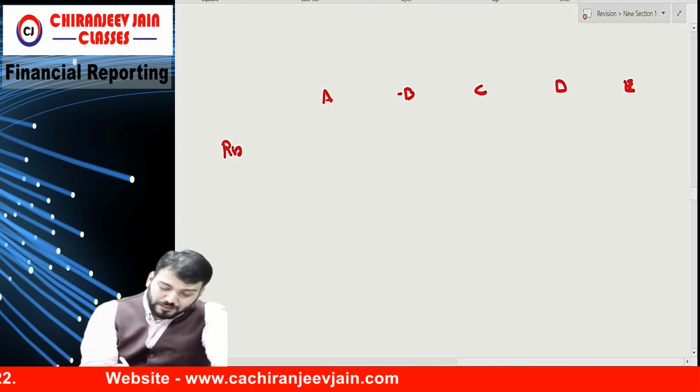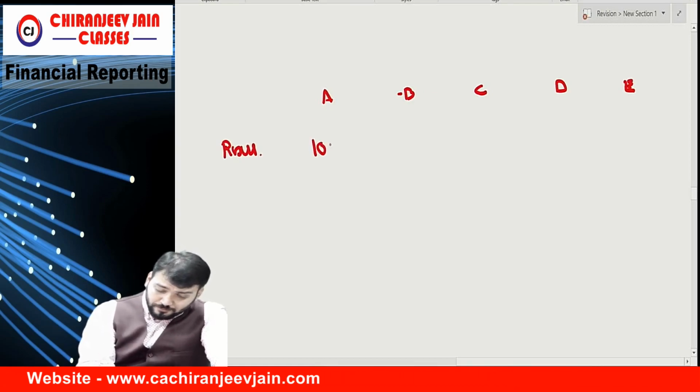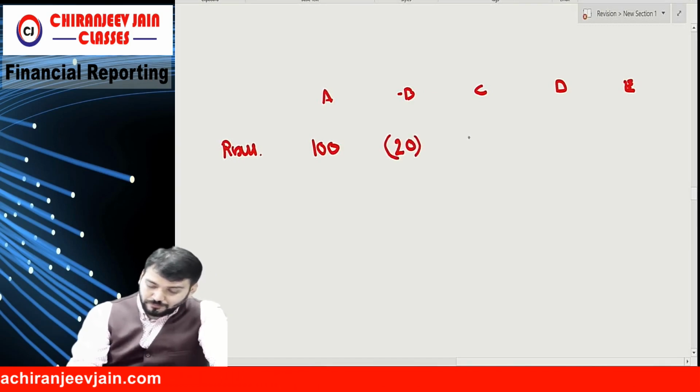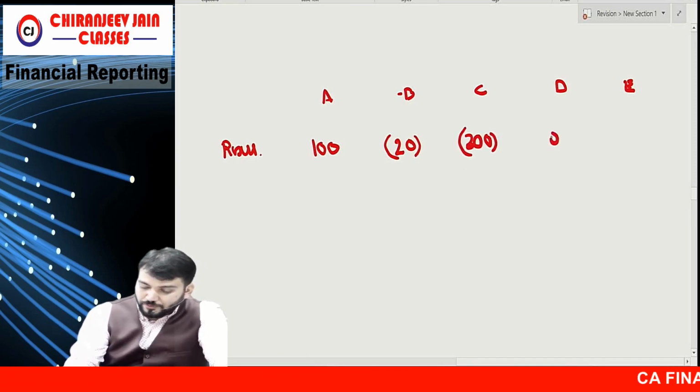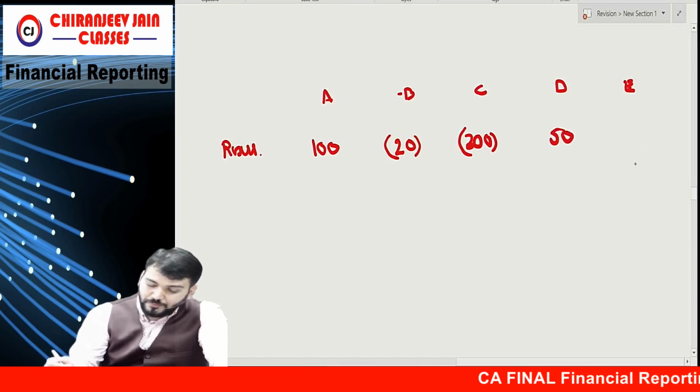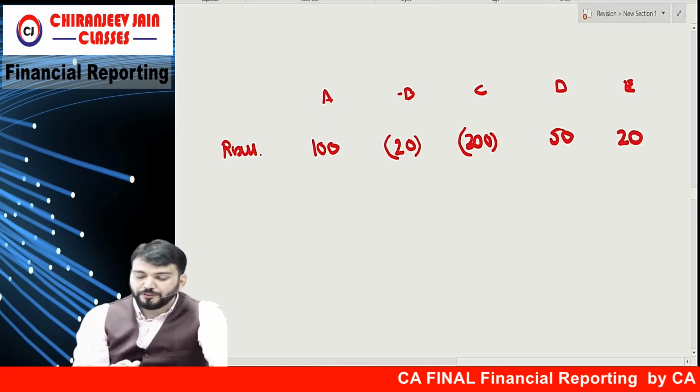Suppose the results are 100 profit, 20 loss, 300 loss, 50 profit, and 20 profit.